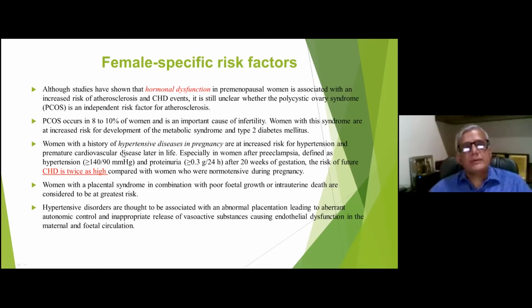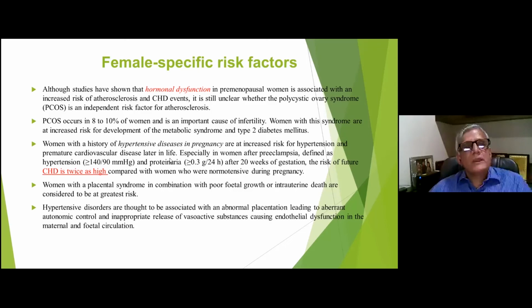So patients with PCOS and metabolic syndrome, and those who have hypertensive disease in pregnancy, are associated with increased incidence of CAD, especially women with eclampsia and preeclampsia. In patients with proteinuria after 20 years of age, the CAD incidence is twice as high compared to patients without preeclampsia. Women with placental syndrome or poor fetal growth are also associated with increased CAD. So all these patients who have these risk factors, including PCOS, placental syndrome, or eclampsia, preeclampsia, should be carefully evaluated and followed up for any evidence of CAD.